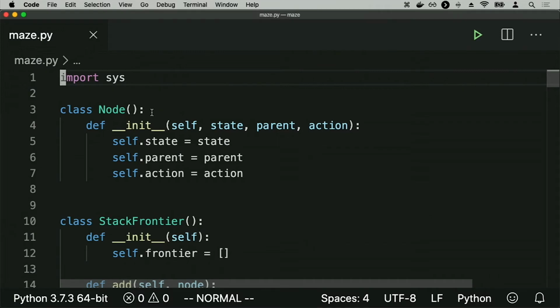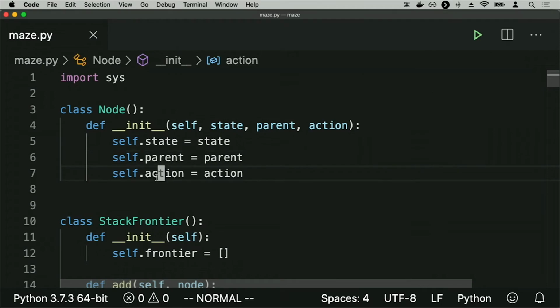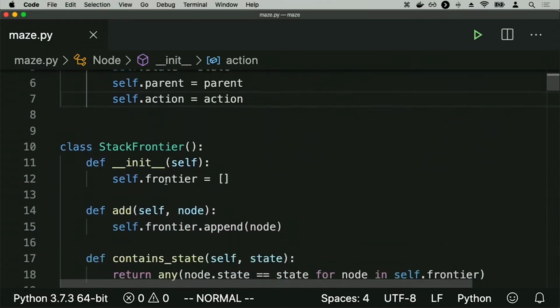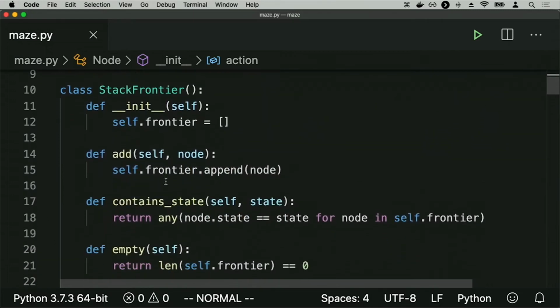I've defined a class called node that in this case is keeping track of the state, the parent, in other words, the state before the state, and the action. In this case, we're not keeping track of the path cost because we can calculate the cost of the path at the end after we found our way from the initial state to the goal. In addition to this, I've defined a class called a stack